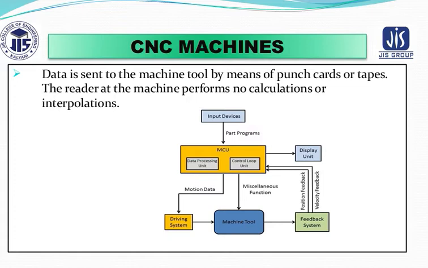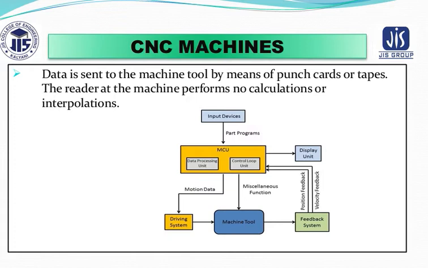Now the definition given by EIA: a numerical control system where a dedicated stored program computer is used to perform some or all of the basic numerical control functions in accordance with control programs stored in read/write memory or random access memory, which is commonly known as RAM.